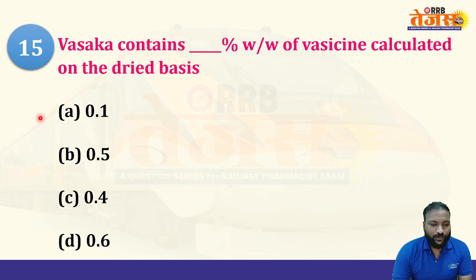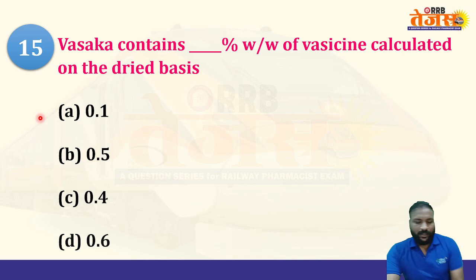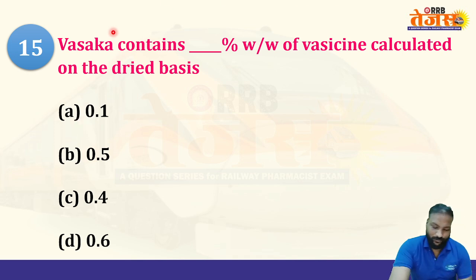So how much percentage weight by weight of vasicine has been found in the dried basis of Vasaka leaves? Let me check the right answer for you. Option D is correct, 0.6 percentage.